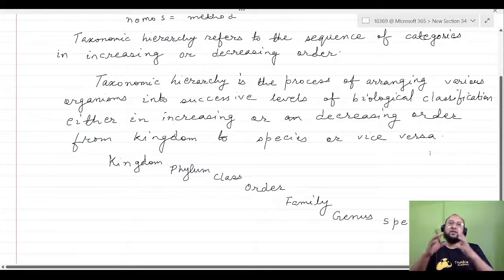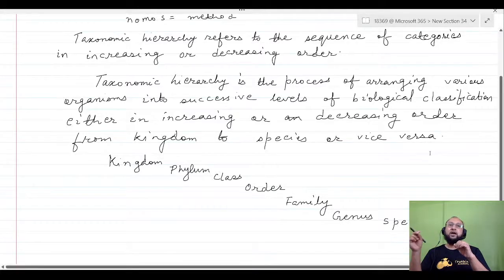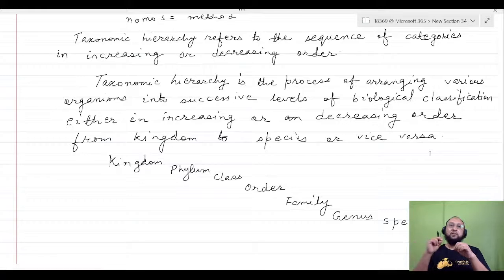If we write all this information for one particular organism, for example, human beings: kingdom Animalia, phylum Chordata, subphylum Vertebrata, then class Mammalia, then order Primates. Likewise we keep writing, and finally we write the genus Homo and species sapiens.